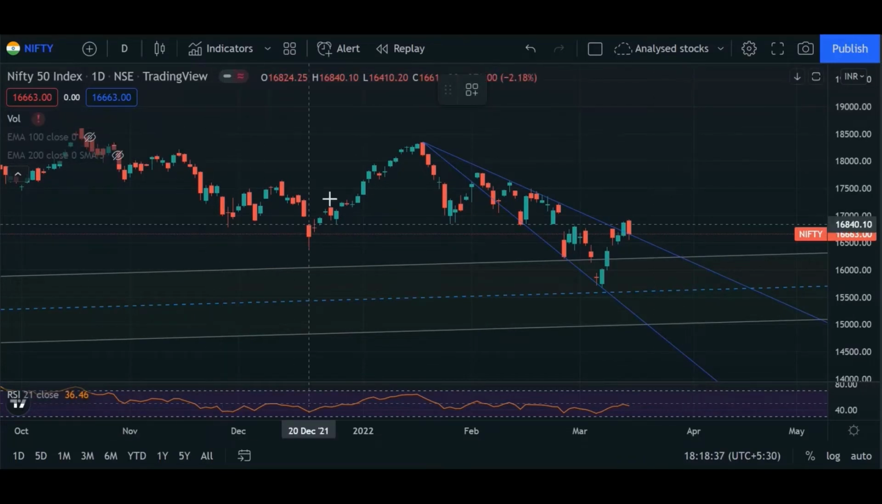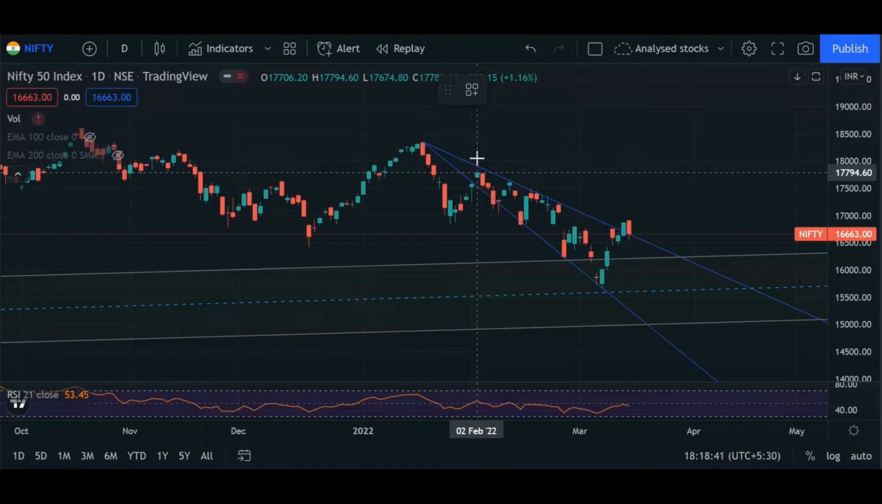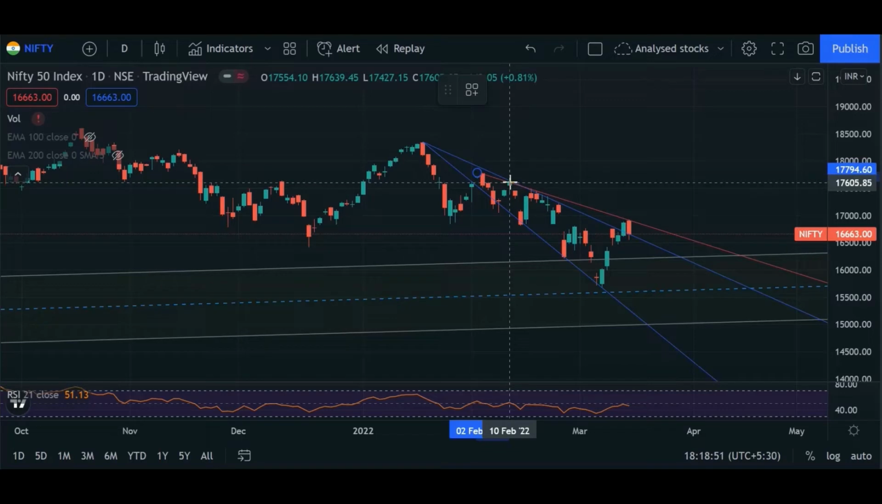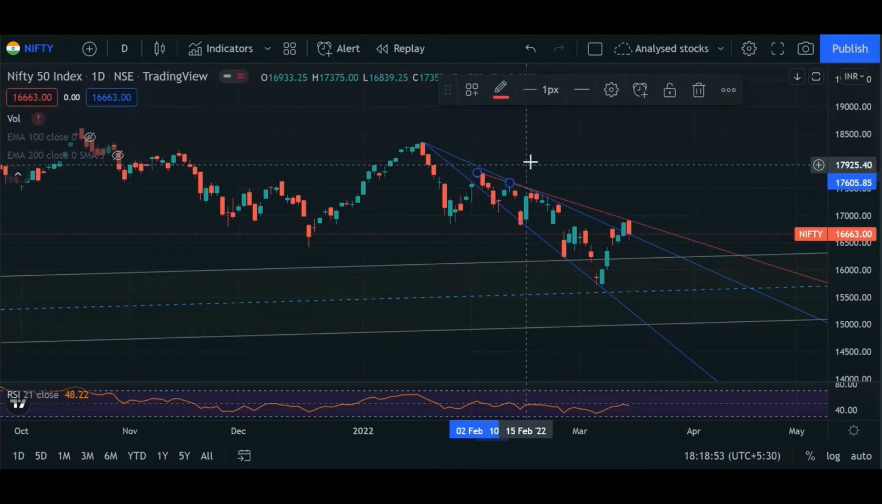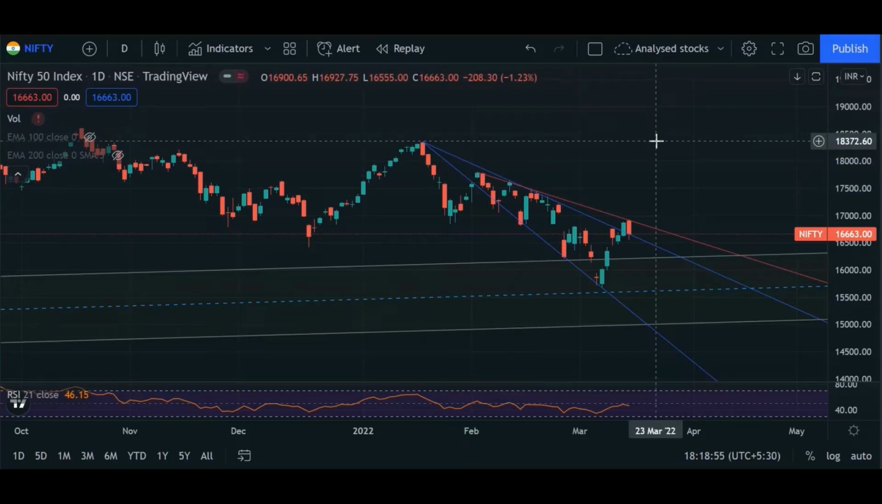Now, if we look at charts, if we draw another trend line from the gap up that Nifty took after our budget day, that is on 2nd Feb's gap up, if we take its high and match it with the closing of 10th February, which was the day when our RBI governor announced the minutes of MPC meeting on February 10th.